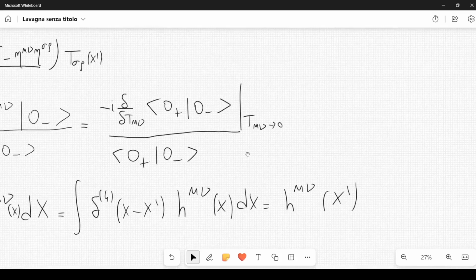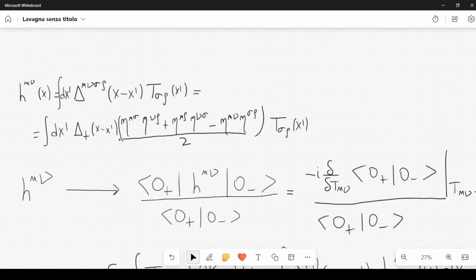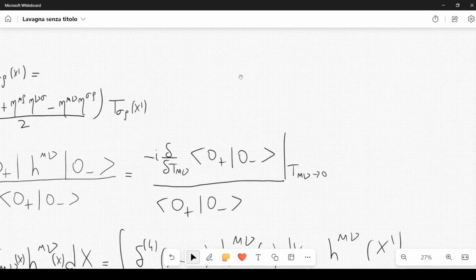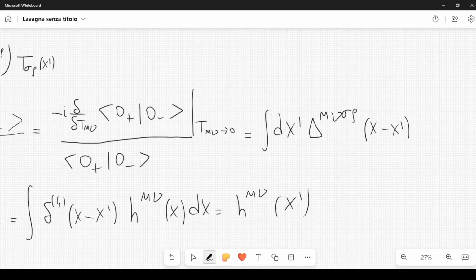So remember that now in the quantum regime, this is an expectation. The expectation replaces this h mu nu here, but we can use this classical formula, this equality. So for example, we can set it equal to this. So this expression will be equal to the integral dx prime of delta mu nu sigma rho of x minus x prime times t sigma rho of x prime, like this.